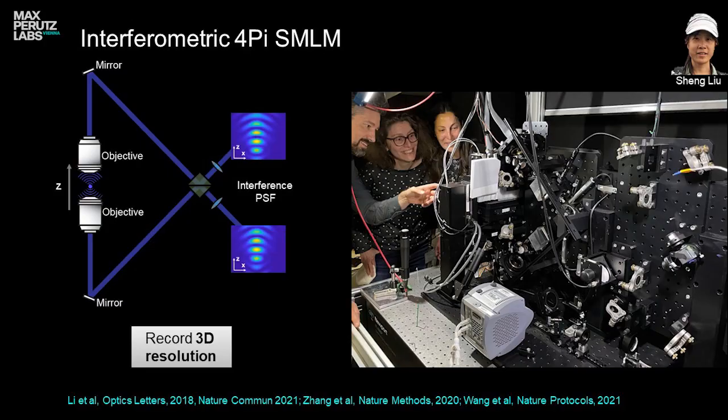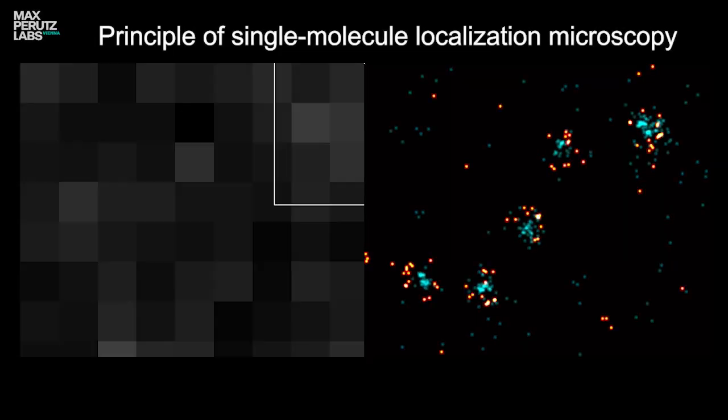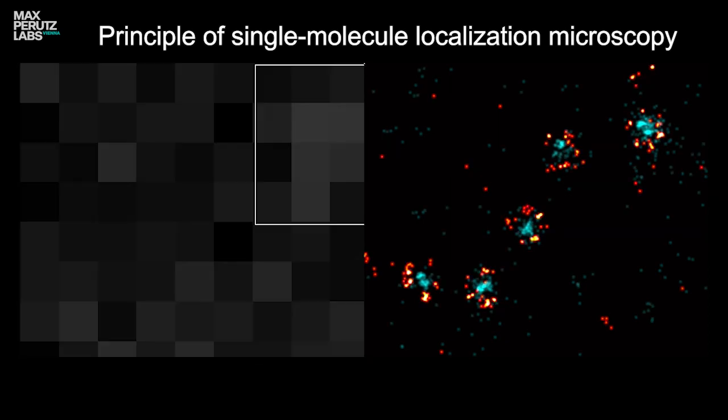To investigate processes like this one, in my group we use a super-resolution technology called single-molecule localization microscopy. Here we label our target molecules with fluorophores that we can switch on and off, and then at a given time we switch on only a very small subset of these fluorophores, because this allows us to determine their precise positions, and from these positions to reconstruct a super-resolution image. However, this technique is rather slow, and therefore not too well suited at the moment to study living cells.